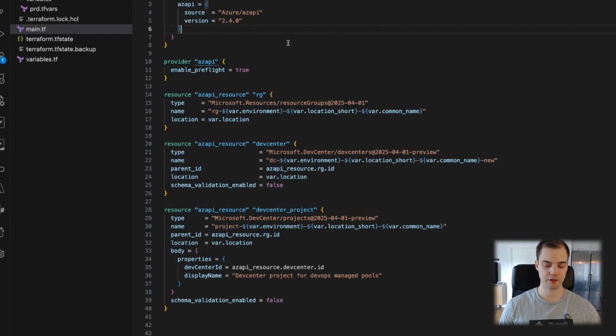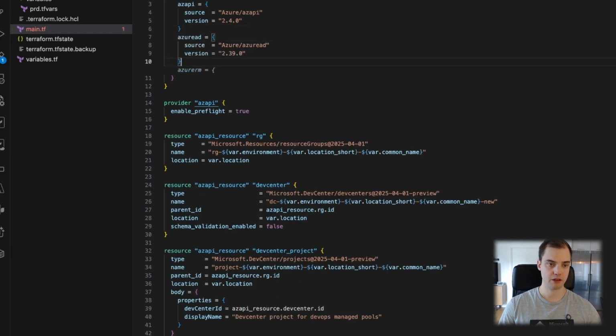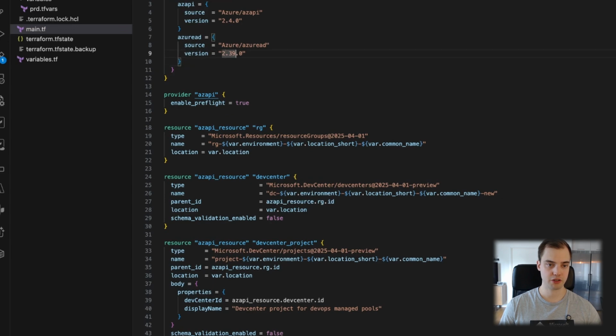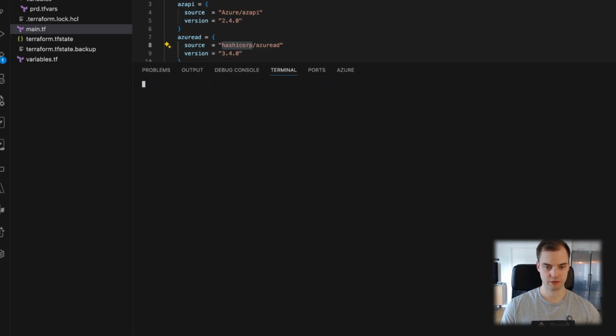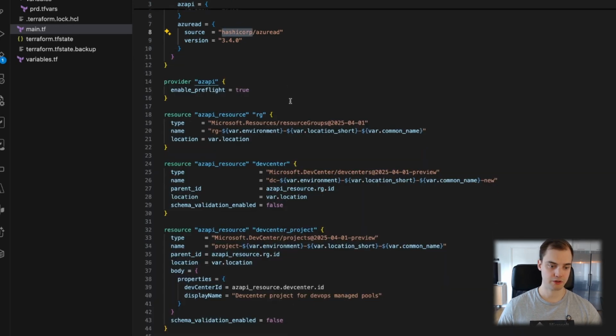So before we do anything, we actually have to bring in the Azure AD provider. And the version, it's scary that I know this in my head, but I do believe it's 3.8.0. Okay, I see the mistake. It's actually not 3.8.0, it's 3.4.0. And the source is HashiCorp, not Azure. So I think if I do an init now, yep, it works.